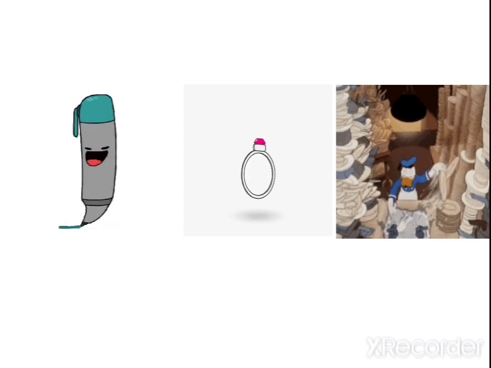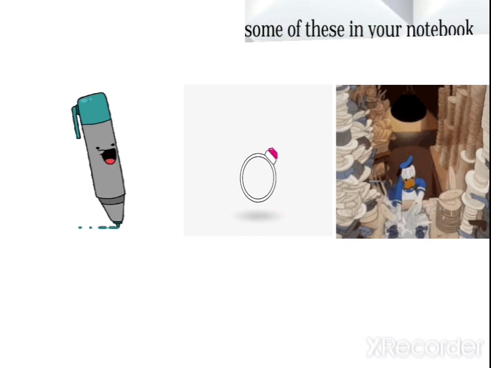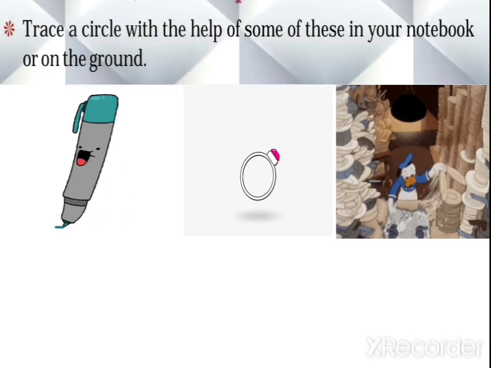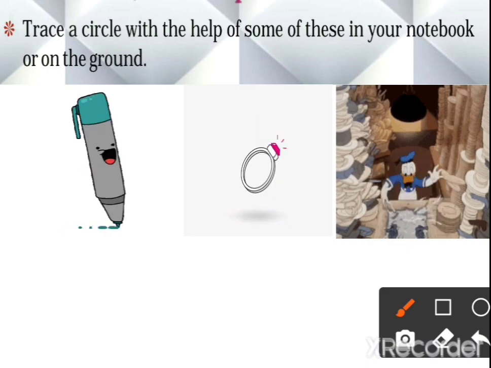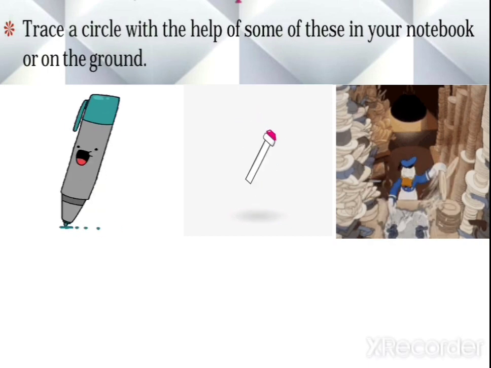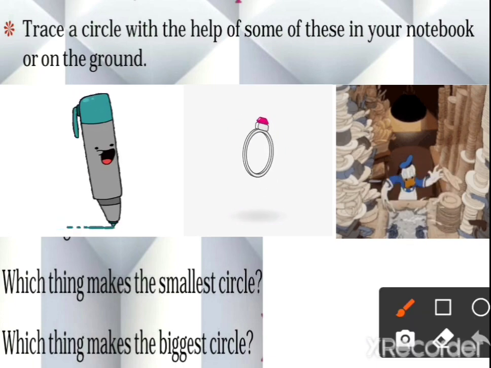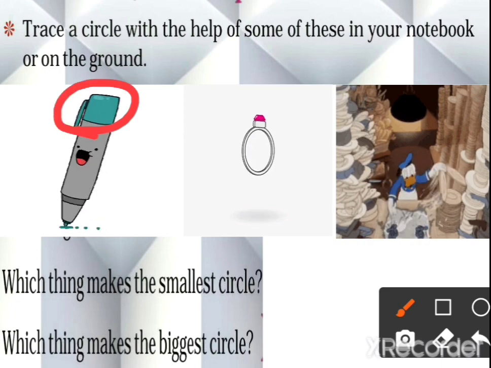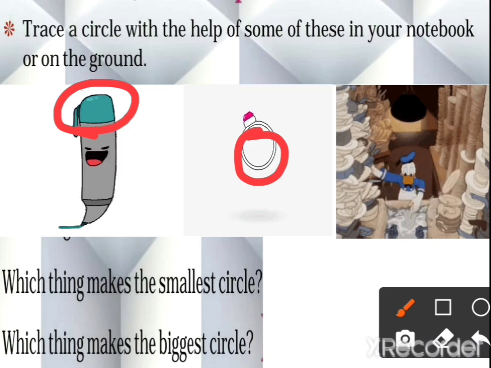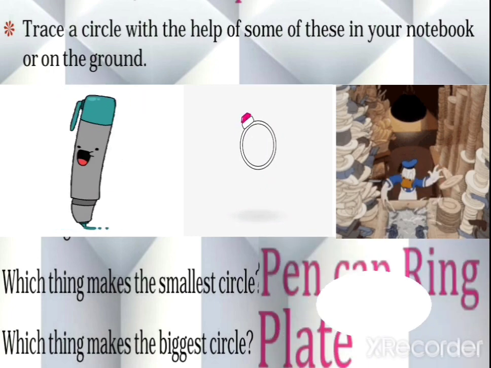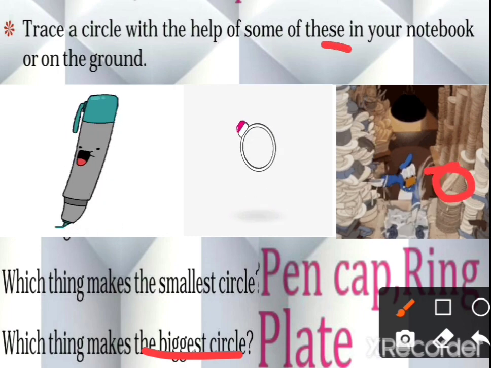Now you will say, what is this? What is the image given here? Let's see the question. Trace a circle with the help of some of these in your notebook or on the ground. You have to do it in your notebook. Which things make the smallest circle? The cap of this pen you can use to make the smallest circle. Then you can use this ring to make a small circle. Now let's see which thing makes the biggest circle. With the help of these big plates, you can make the biggest circle.